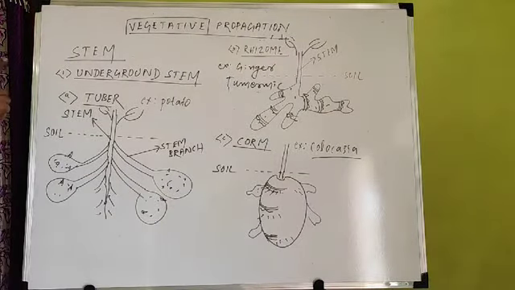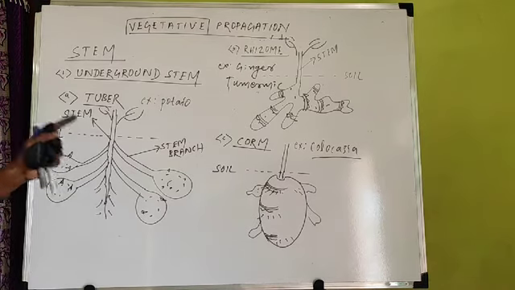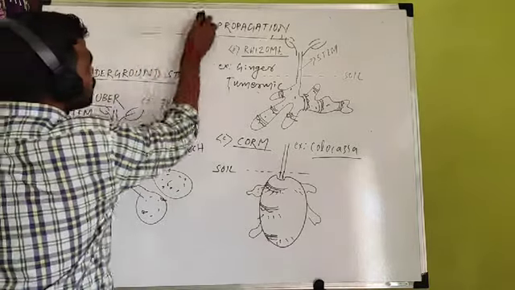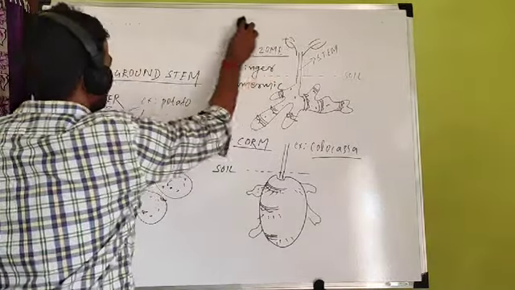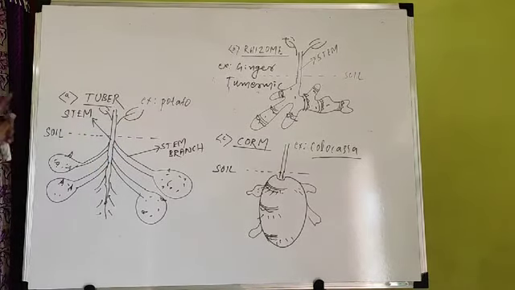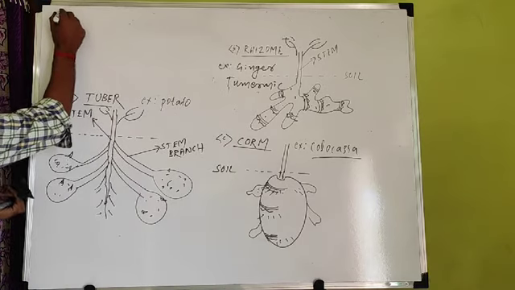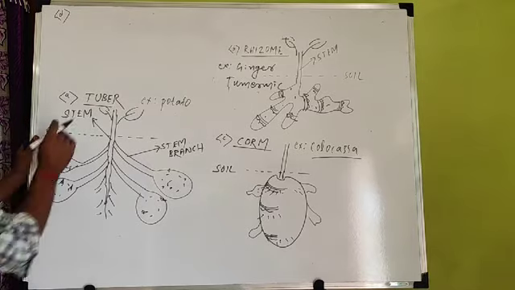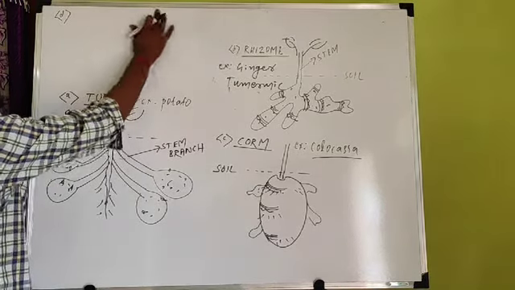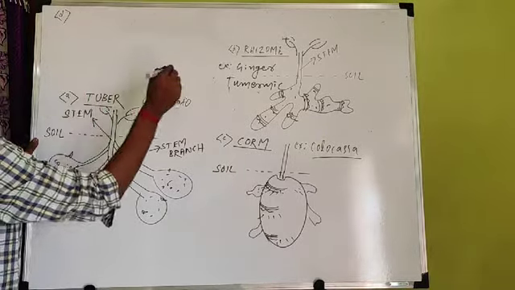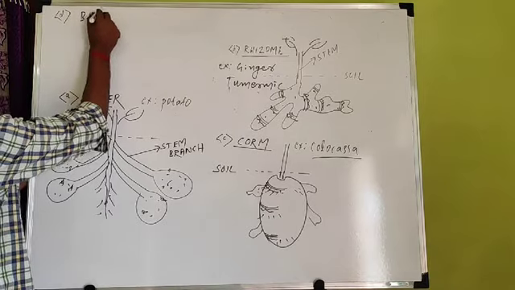One is tuber, rhizome, corm. Another example is bulb, another underground stem. So four underground stems we have to discuss. Tuber completed, rhizome completed, corm completed. The number four is very important, and we are using it frequently in our home, and it is also a famous substance. The tuber, rhizome, corm, another is bulb.